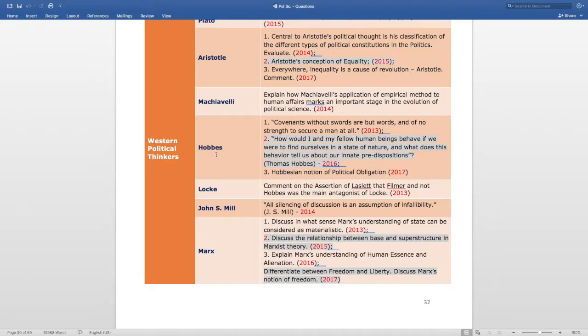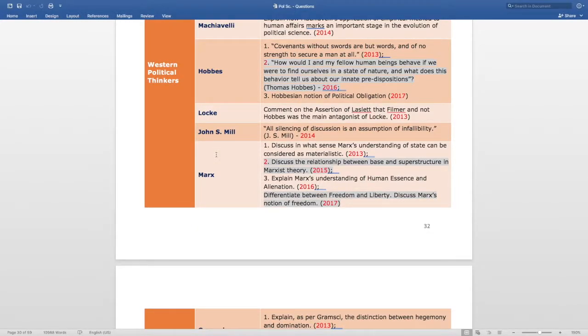The next question that is asked in 2016 is how would I and my fellow human beings behave if we were to find ourselves in a state of nature, and what does this behavior tell us about our innate predispositions, Thomas Hobbes. The next question asked from this subtopic in 2017 is Hobbesian notion of political obligation.